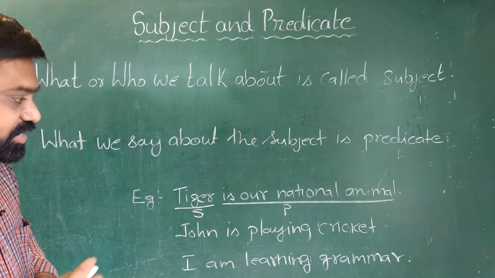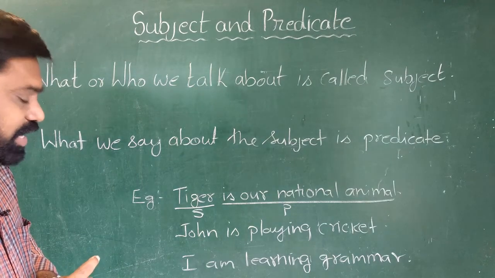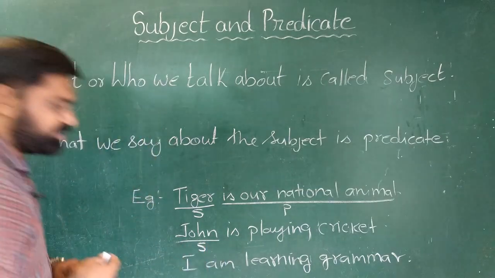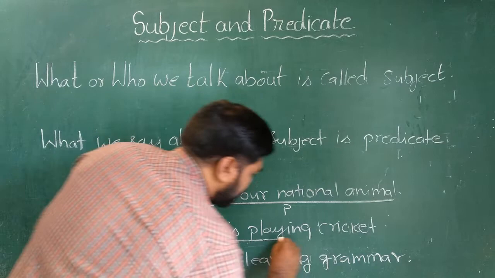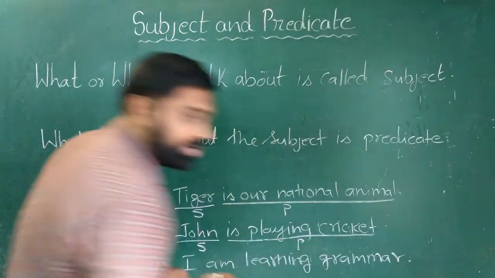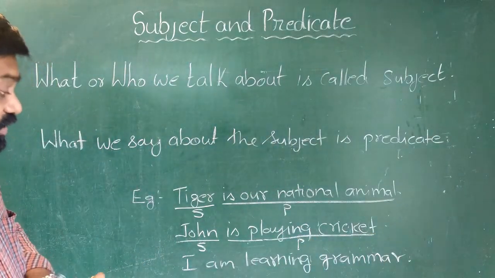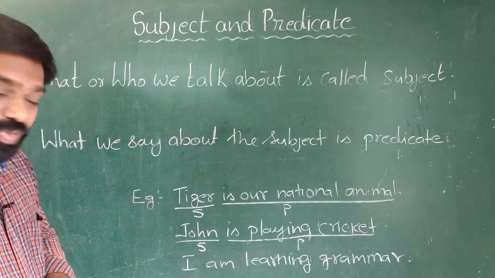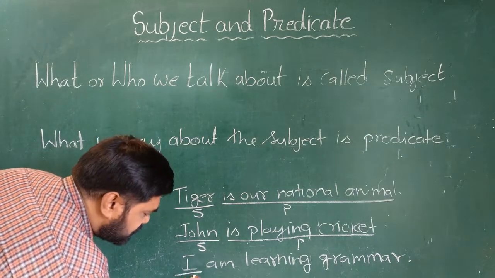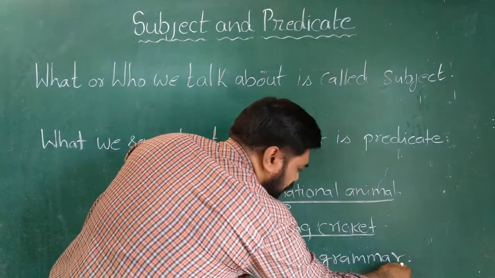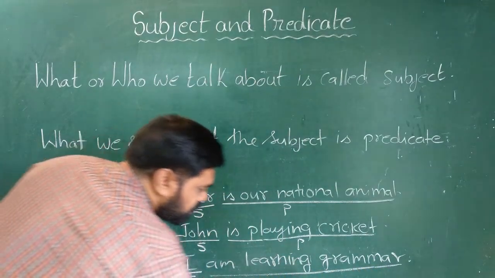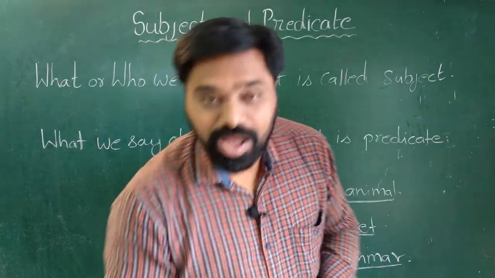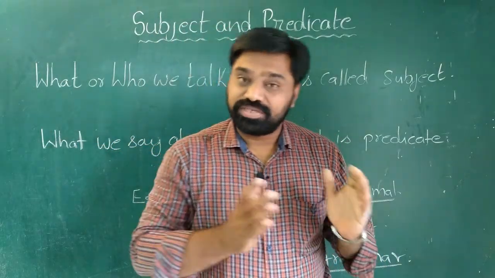John is playing cricket. In this sentence, I am talking about John. So John is the subject, whereas is playing cricket is predicate. Then look at the third example. I am learning grammar. Now in this sentence, I is the subject and am learning grammar is predicate. So, dear students, you have understood what is a subject, what is a predicate.